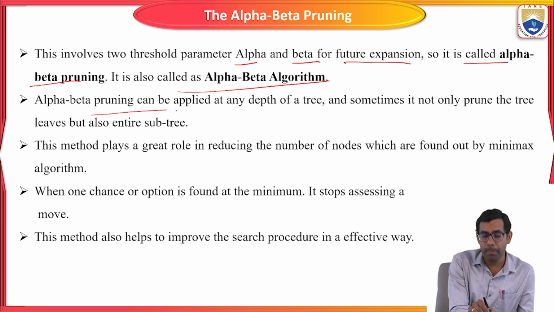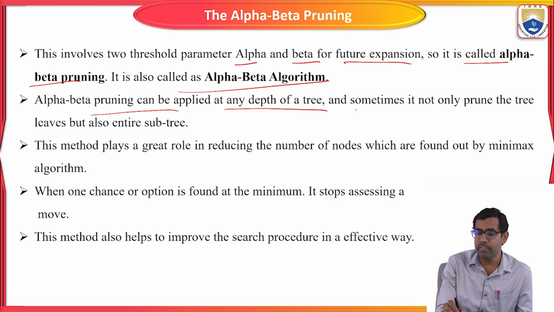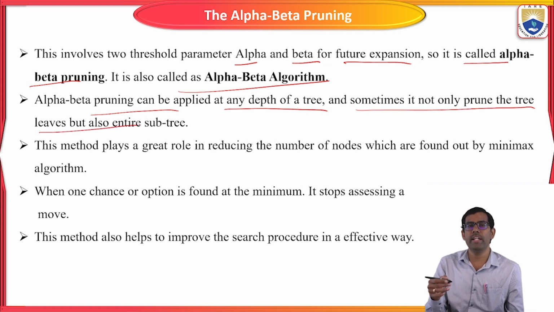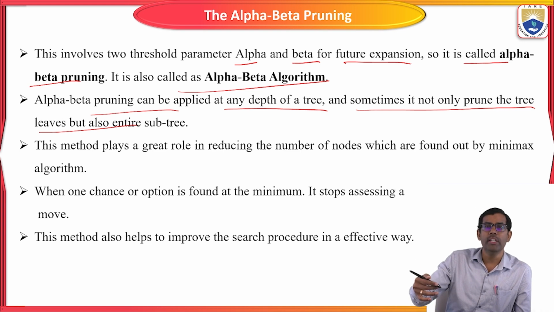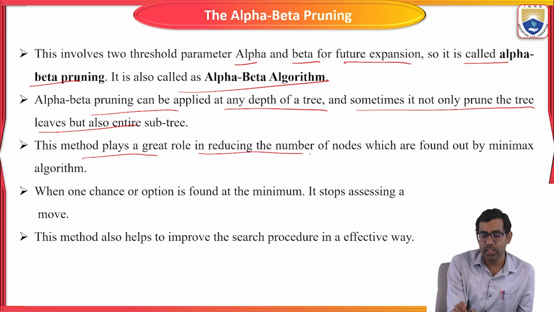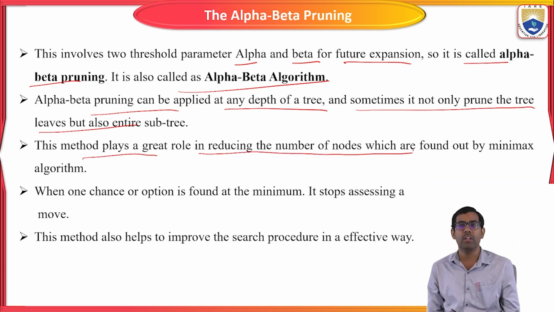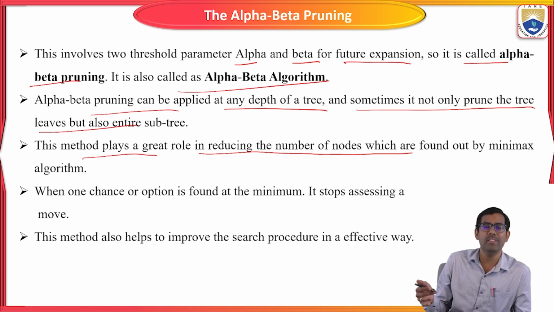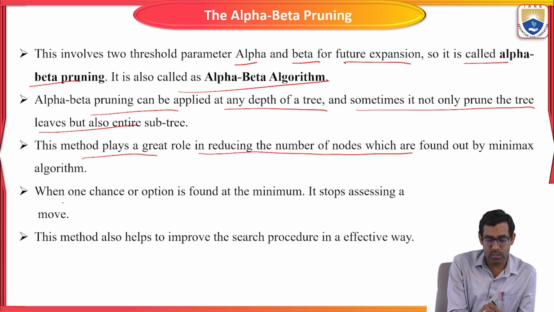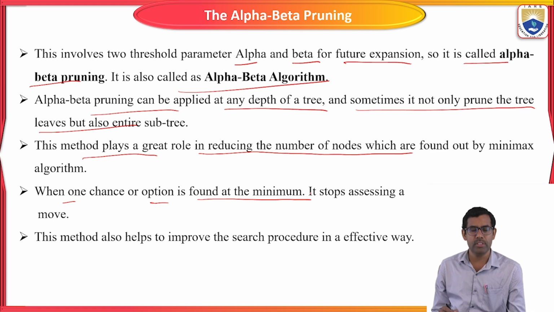Alpha beta pruning can be applied at any depth of the tree, and sometimes it prunes not only the tree leaves but also entire subtrees. When a path or move is not applicable, we neglect or omit it. This method plays a great role in reducing the number of nodes explored by the min-max algorithm. In min-max we have to visit each and every node, but with the alpha beta algorithm we need not move to all the nodes; we can neglect particular moves. When one option is found to be the minimum, it stops assessing a move.